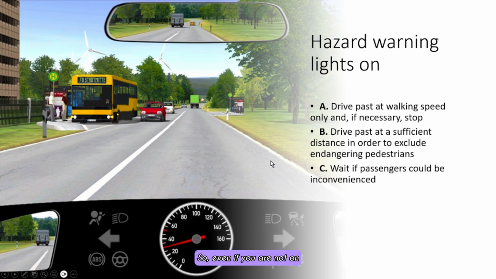So even if you are not on that same lane, you see that you are on the opposite lane and going in the opposite direction. If the hazard lights are on, you should still drive past at walking speed. Also note, drive past at a sufficient distance in order to exclude endangering pedestrians. And wait if passengers could be inconvenienced.